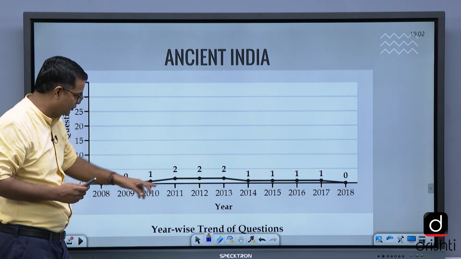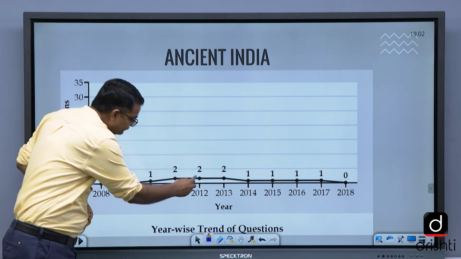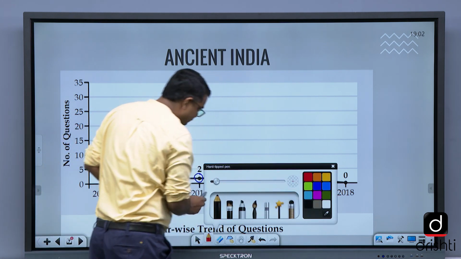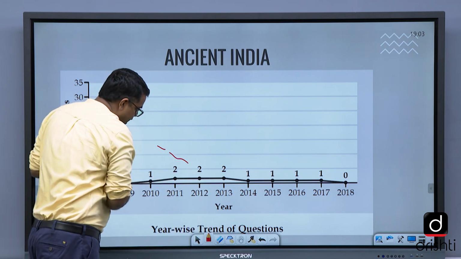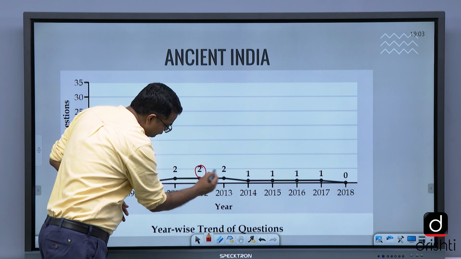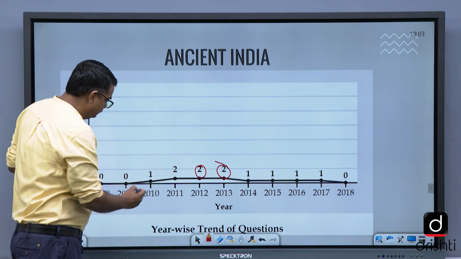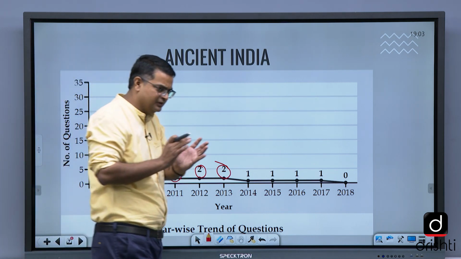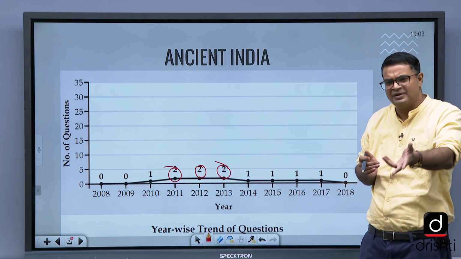See, in the years 2013 and 2012 there is a rise in the graph, you can see. 2012, 2013, 2011 also.